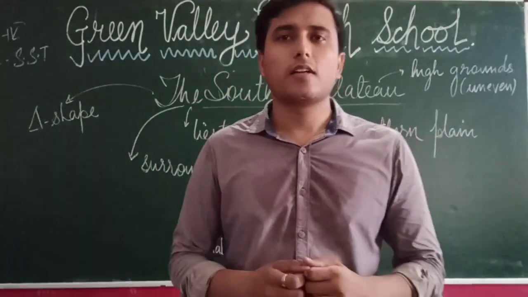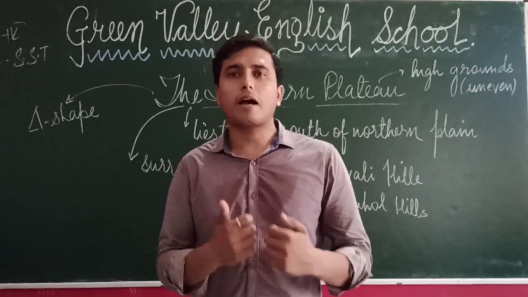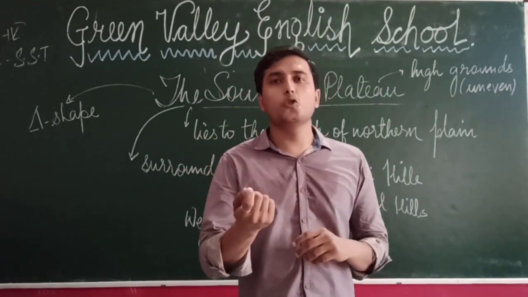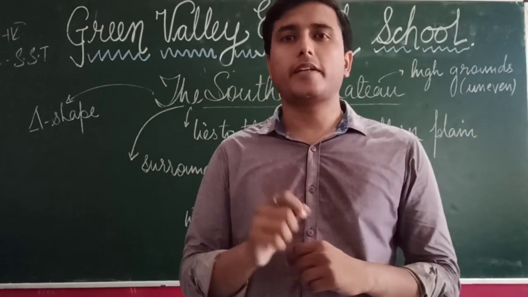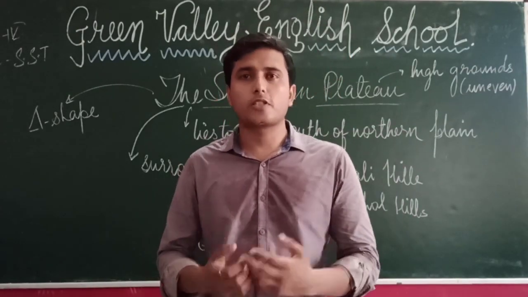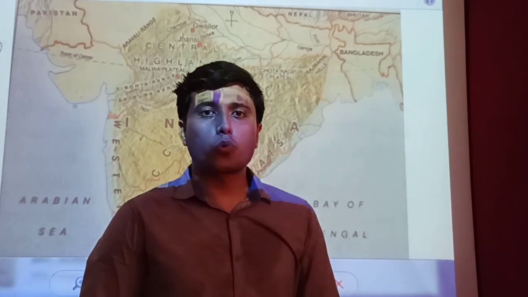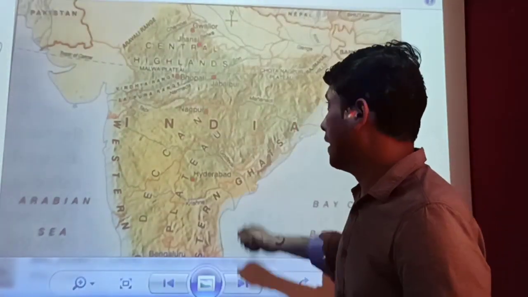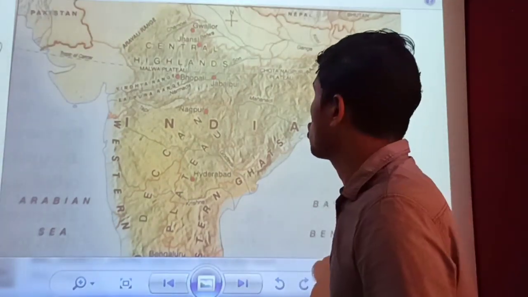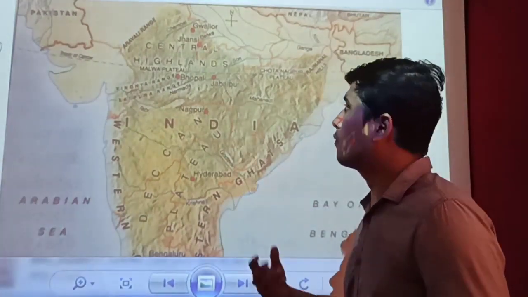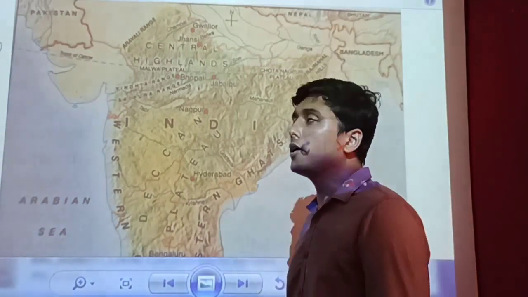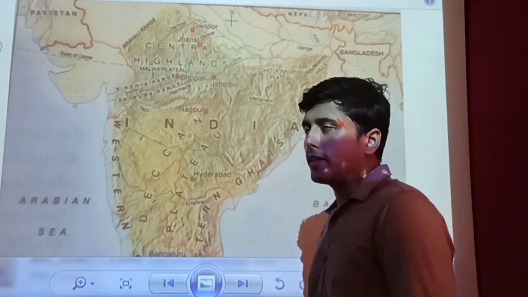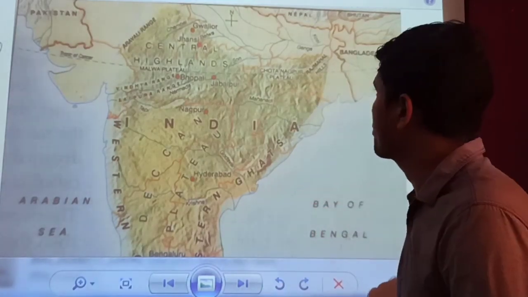Let's start our lesson. Before starting, let's go through the maps so that we can have an idea in our mind and can picture every place while reading the textbook. So students, after having a general introduction of the southern plateau, now we have the map behind us to understand its geography completely, so that whatever we have read and will read, we can understand those locations in our mind when we have seen them. So we will just go through these locations.